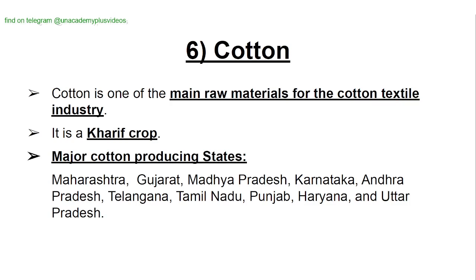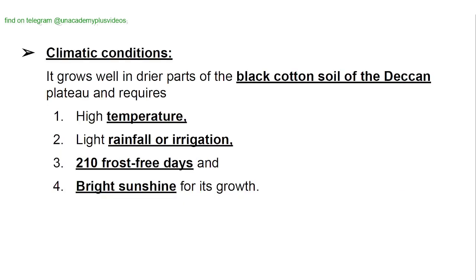Cotton. Cotton is one of the main raw materials for the cotton textile industry. It is a kharif crop. Major cotton producing states are Maharashtra, Gujarat, Madhya Pradesh, Karnataka, Andhra Pradesh, Telangana, Tamil Nadu, Punjab, Haryana, and Uttar Pradesh. Climatic conditions: it grows well in the drier parts of the black cotton soil of the Deccan Plateau and requires high temperature, light rainfall or irrigation, 210 frost-free days, and bright sunshine for its growth.